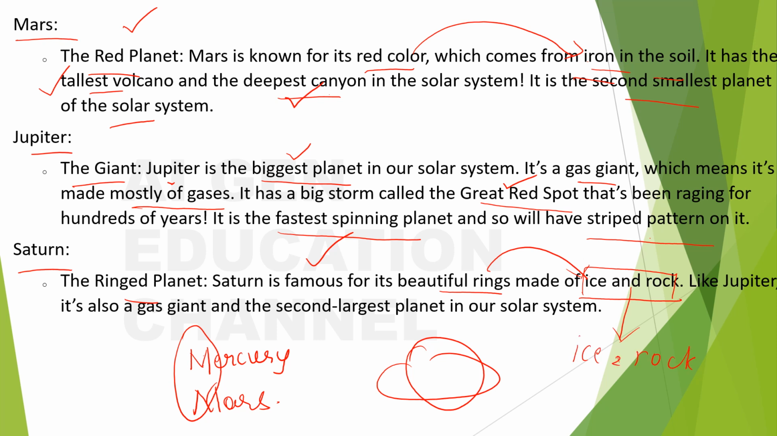Like Jupiter, it's also a gas giant and the second largest planet in our solar system. So what is it? Gas giant. We have two gas giants, this one and the other. And it is the second largest. First largest is Jupiter. Second largest is Saturn. First smallest is Mercury. Second smallest is Mars.